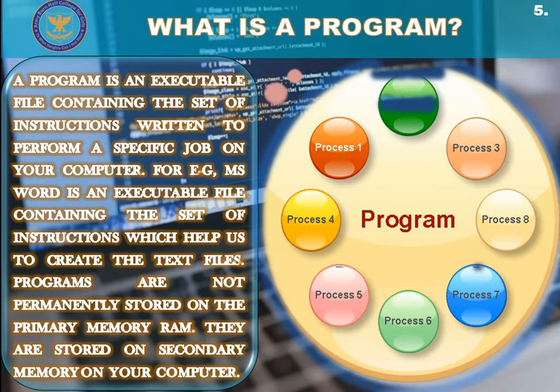Before moving towards the actual topic, before discussing the life cycle of a process, you need to understand what is actually a program, because a process stems from a program. Because a program, when it gets loaded into the main memory RAM, becomes a process at that time. Program is an executable file containing the set of instructions written to perform a specific job on your computer.